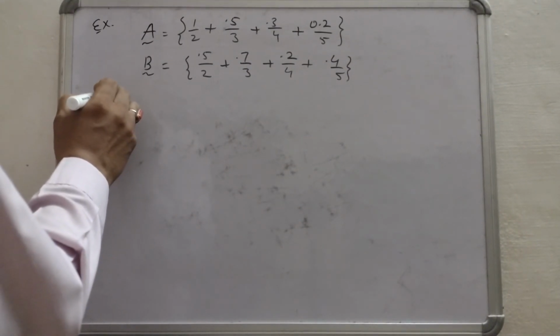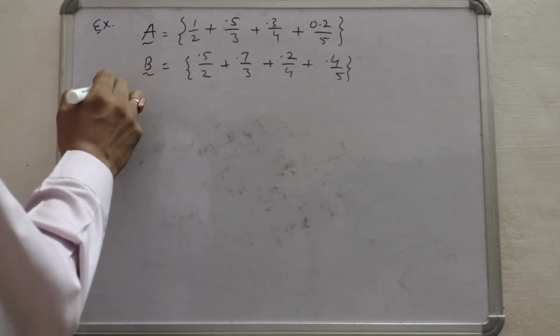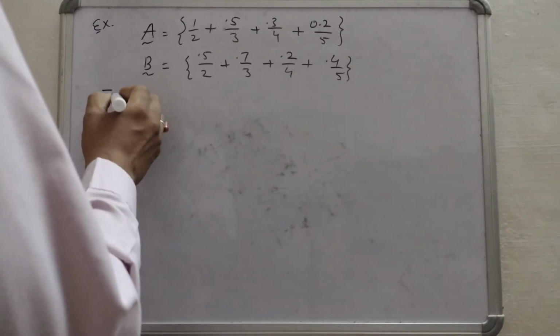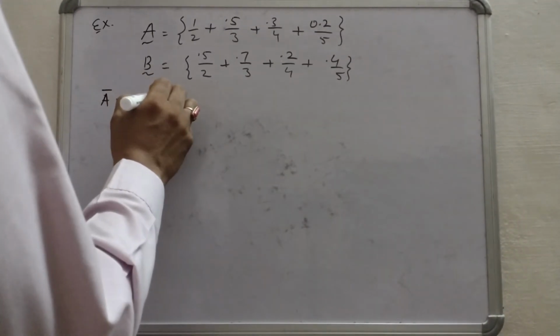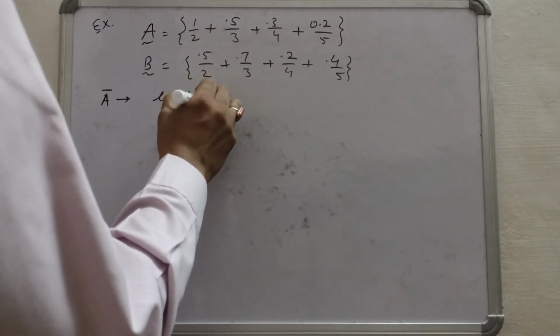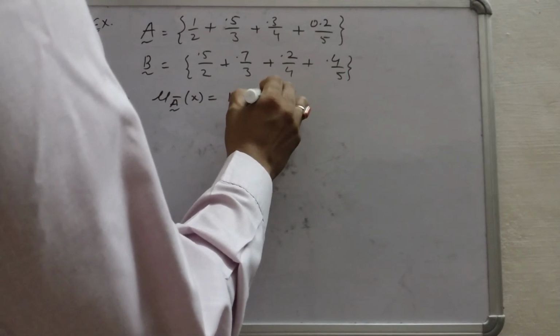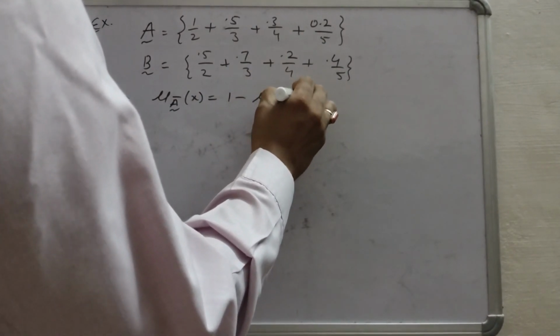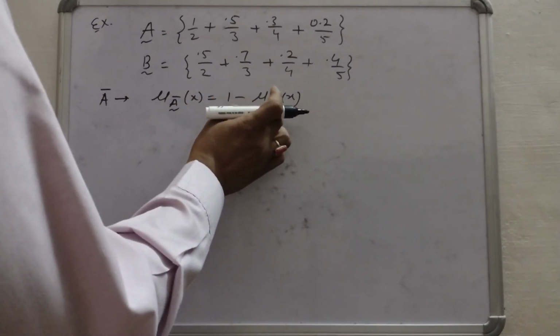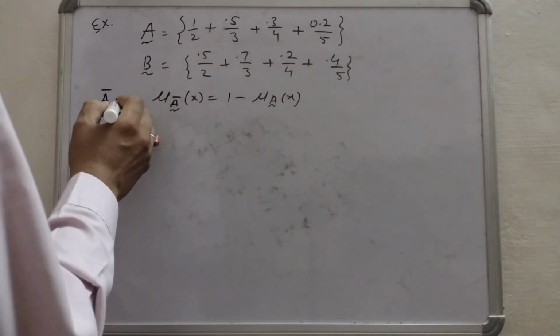If we have to calculate A's complement, what was the formula? Mu A complement of x equals 1 minus mu A of x. It means we subtract the membership value from 1 to find the complement.